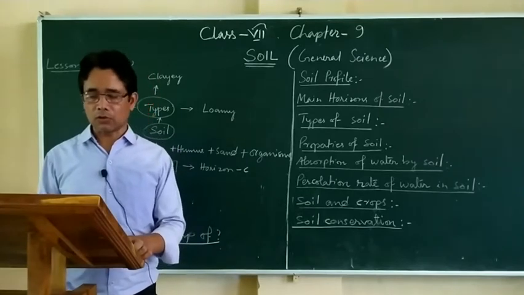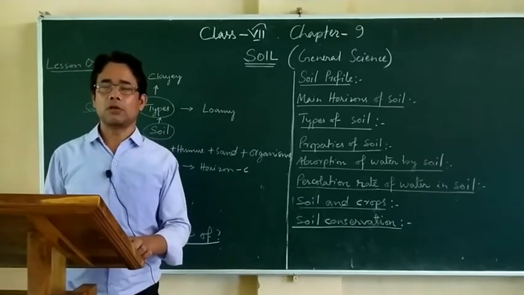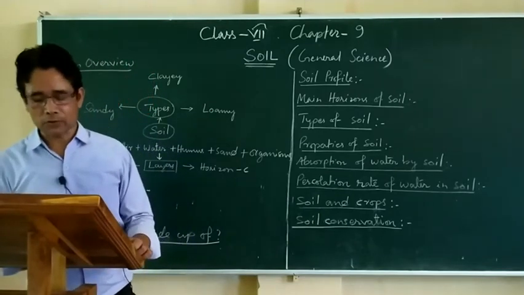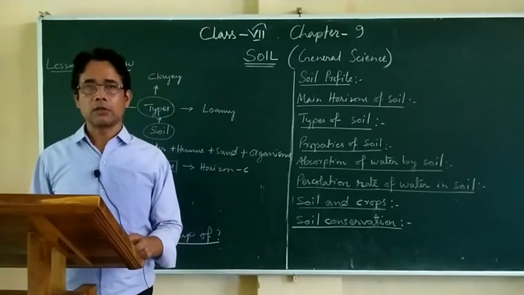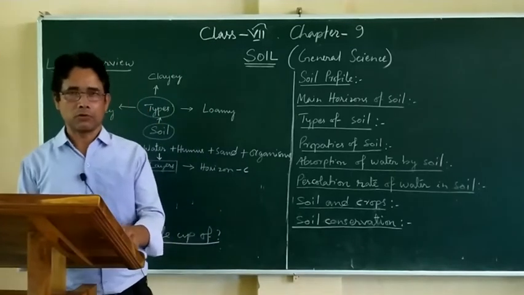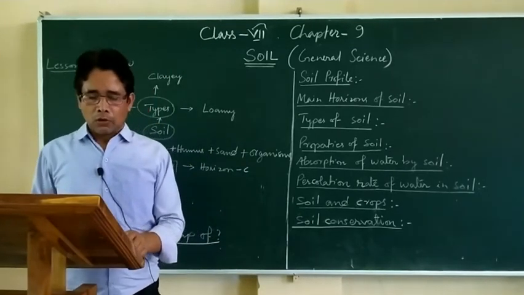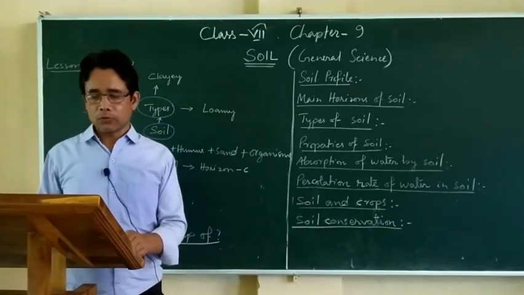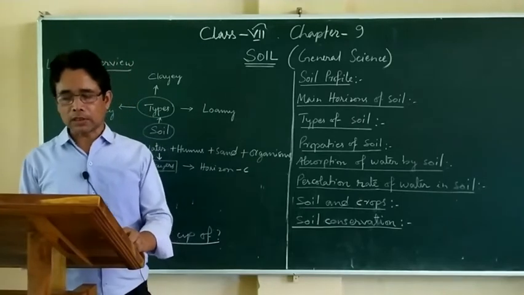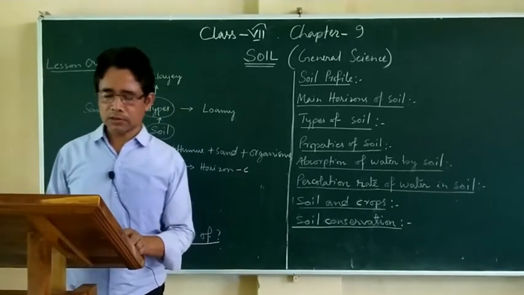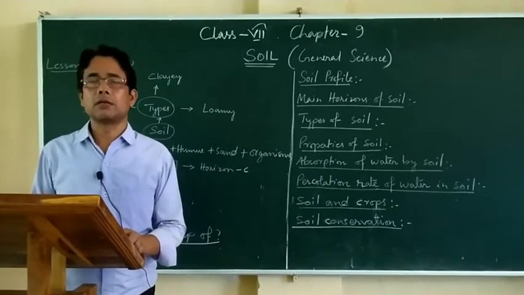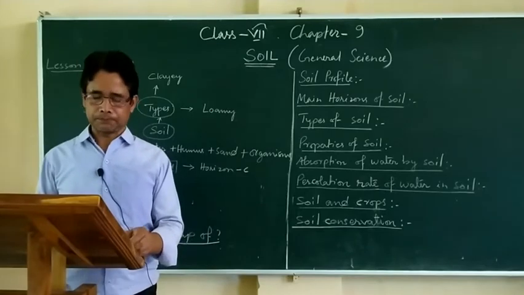This layer is also called the subsoil. Subsoil means soil that is present below the first layer. In this horizon, the roots of the trees or big plants are found, only the roots. Horizon C is the lowermost layer of the soil. It contains mostly large pieces of rocks, big rocks. That's why it is difficult to dig beyond this level.